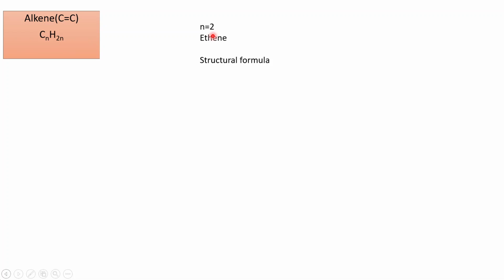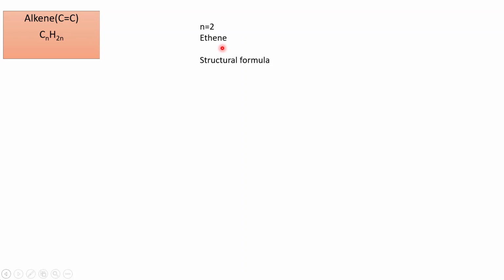Therefore, n equals 2. When the number of carbon atoms is 2, the prefix is ETH. And since it is an alkene, it will end with ENE. Therefore, the alkene having 2 carbon atoms is called ethene.